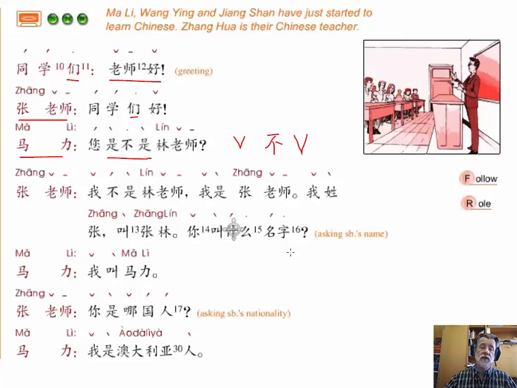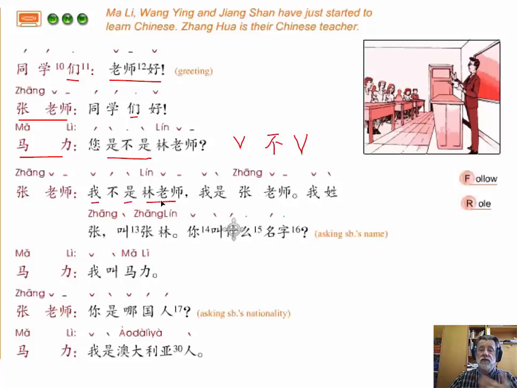So in a way, in Zhang Laoshi's little statement here, he's bringing together a lot of things grammatically from the lesson. So 我不是林老师. So we have our subject, we have our verb, we have our object. So he is saying something about himself. He's saying what he is, or in this case, what he isn't.